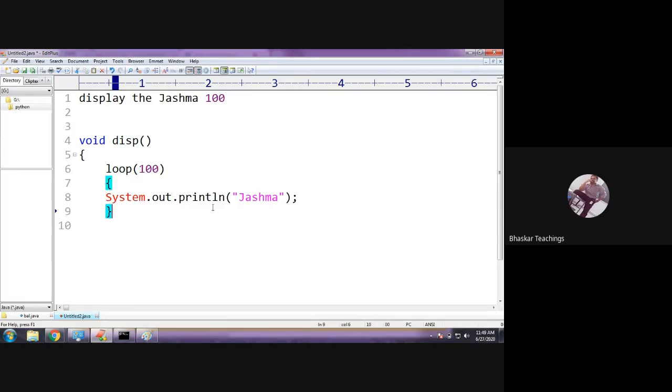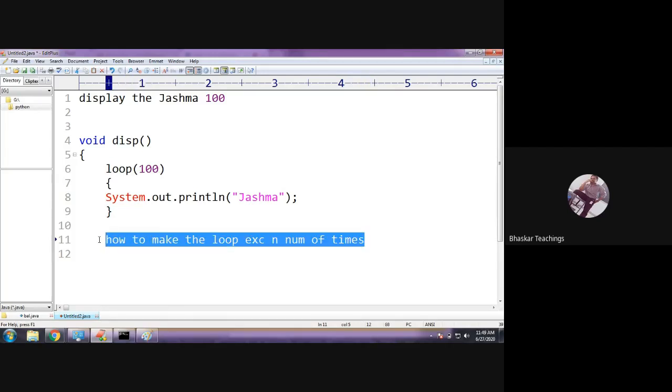Okay, but now the question is how to make the loop execute this many number of times. How to make the loop execute some n number of times, as per your requirement. So tell me the answer to this. You have learned it in C. How to make a loop repeat 100 number of times.